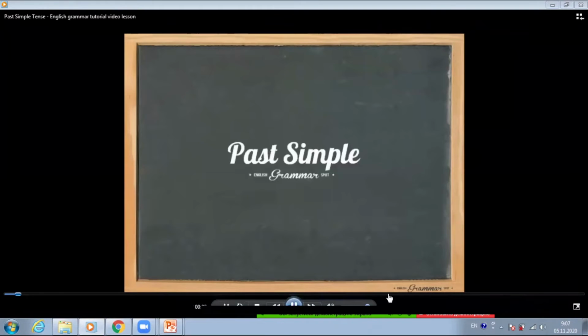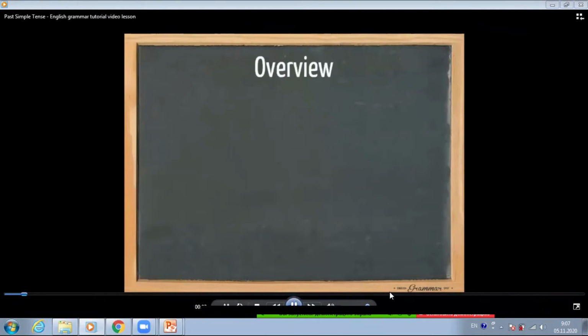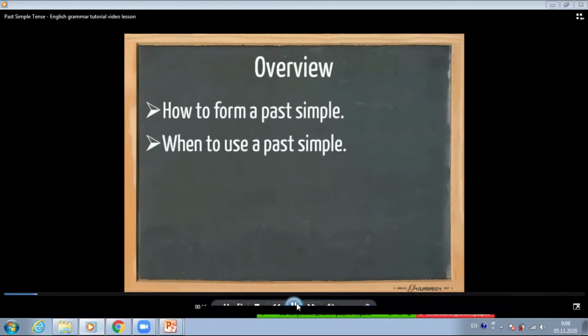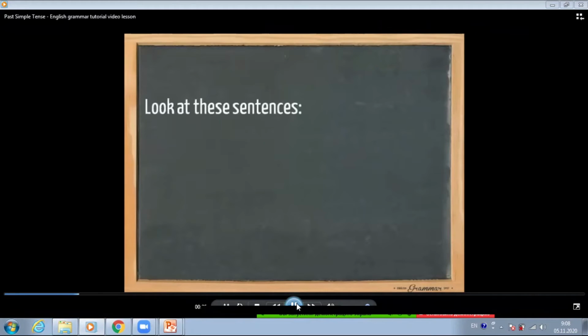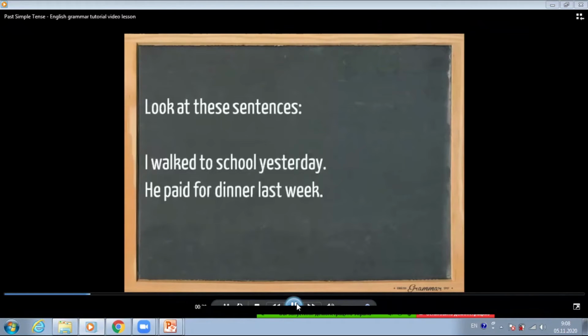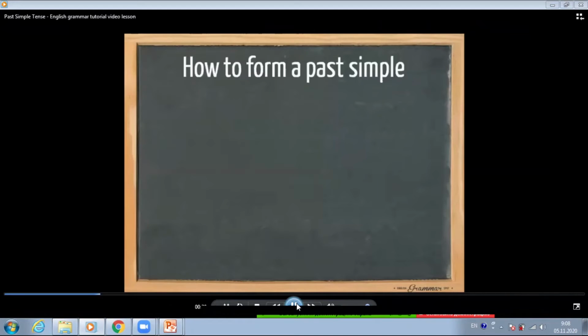This lesson is about the past simple. I'm going to show you how to form a past simple and when to use a past simple. But before we get started, it's good to know that in the English language we have regular verbs and irregular verbs, and it is advisable that you study the most commonly used irregular verbs. Now let's get started. Take a look at these sentences. I walked to school yesterday and he paid for dinner last week. Both these sentences are in the past simple tense.